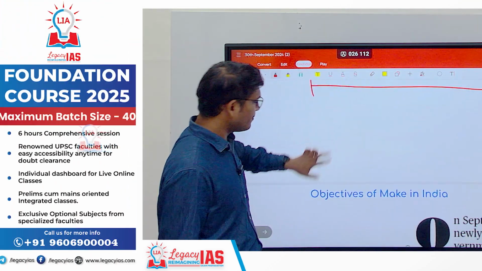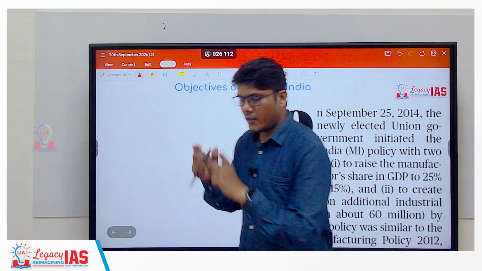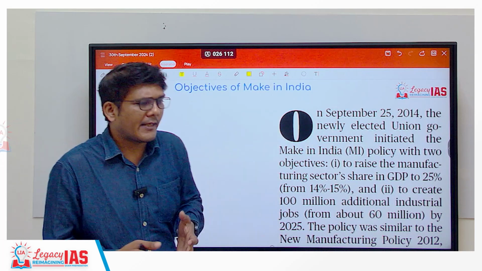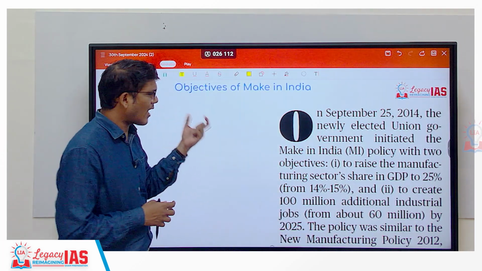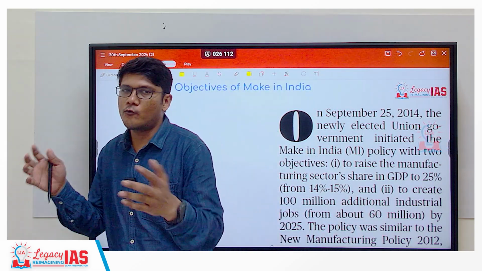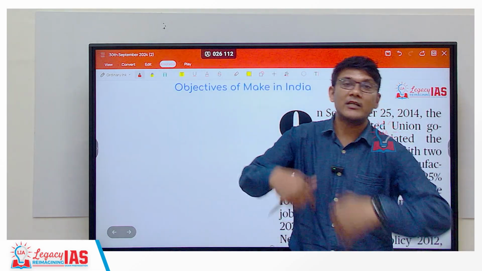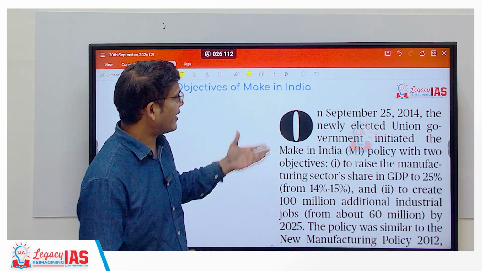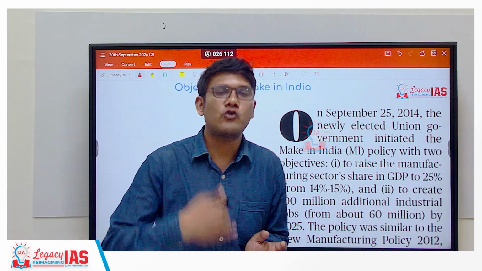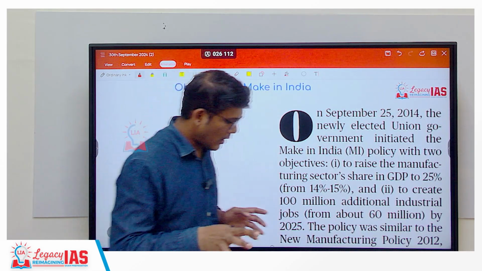So let's get started. One more thing: this particular article is from The Hindu newspaper, but it can be from any newspaper. This article is a bit critical, but that does not mean everything has been bad. What we can do is learn from this and further improve it. This again would not mean it is a complete failure, because the vision and the ambition was a great one.